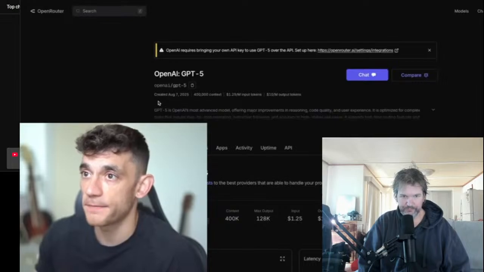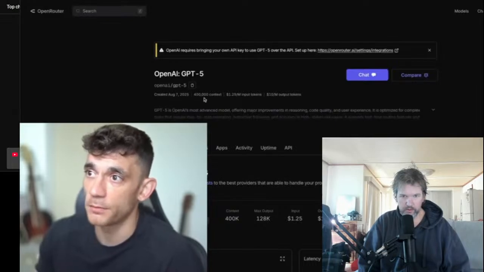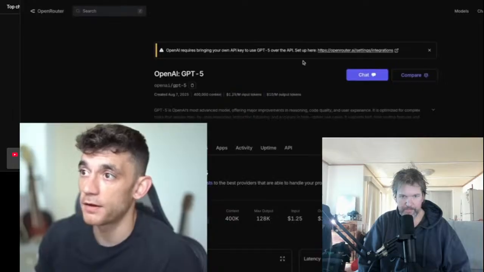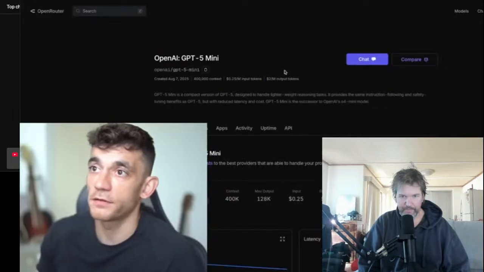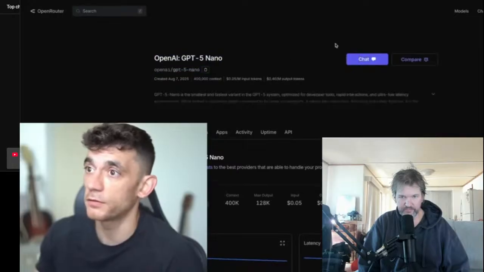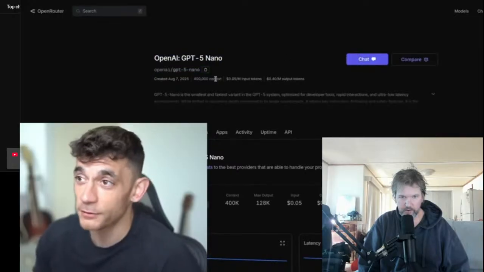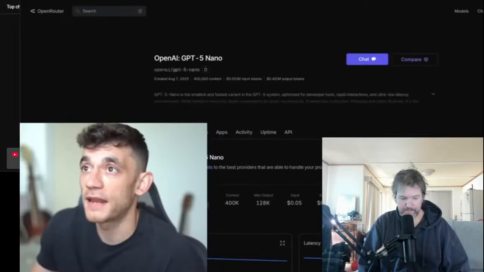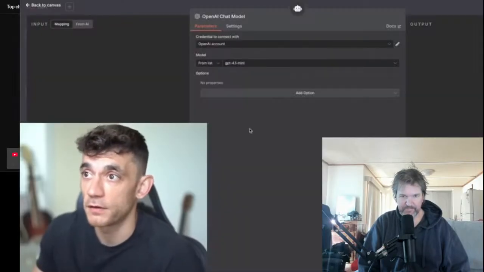Now, if we have a look over here, what you're going to see is that this is a full-blown model, right? So it's $1.25 per million input tokens, $10 per million output tokens. Now, if you compare that to GPT-5 Mini, that's way cheaper to use, right? It's going to save you a lot of money. If you use Nano, even cheaper, mate, right? So you're going to save the most money with Nano. And if you're not doing anything too complex, then that's one of the best ways to use this, right?